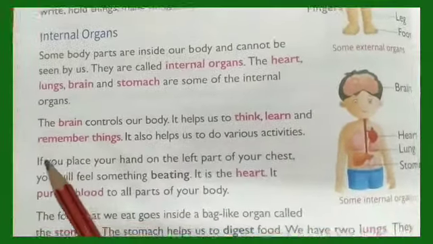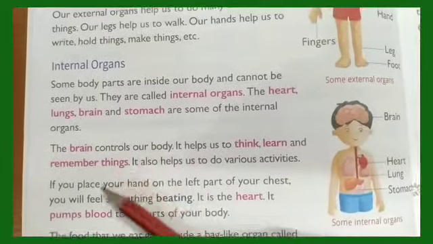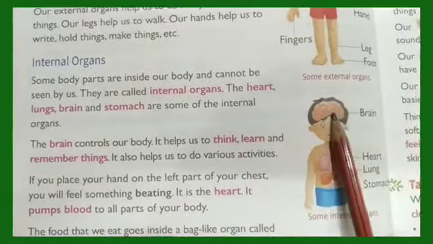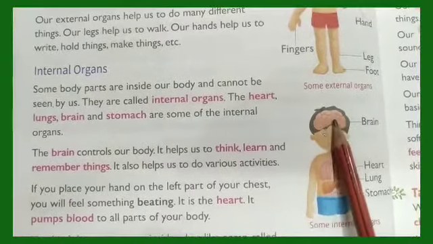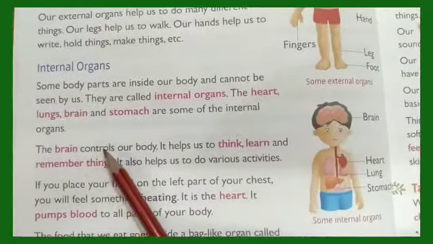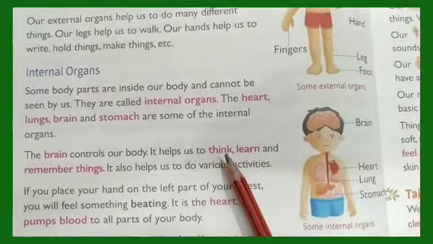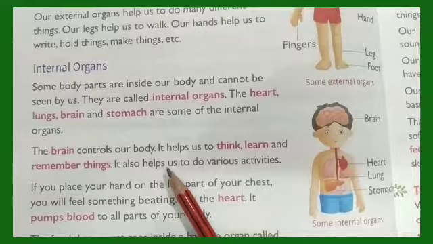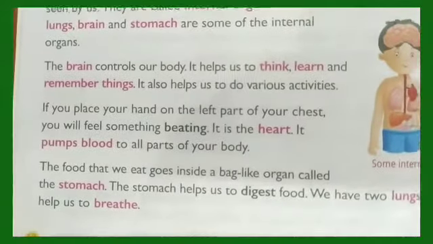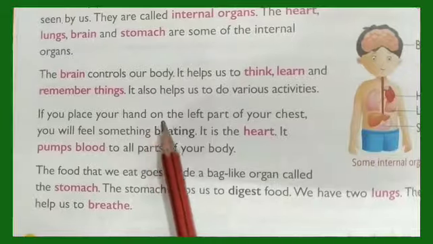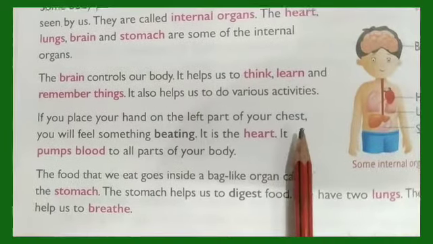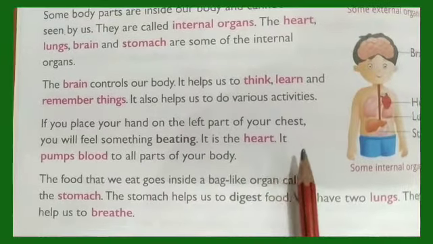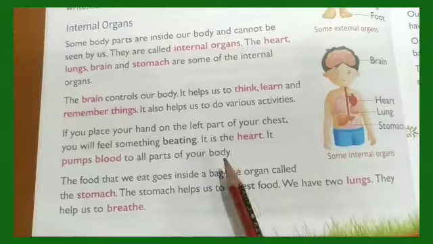Fine? Let us learn about what are the functions of all these internal organs. Right? Brain. Where is your brain? Look here. Your brain is inside, which helps you to think. Right? The brain controls our body. It helps us to think, learn and remember things. It also helps us to do various activities. If you place your hand on the left part of your chest, you will feel something beating. It is the heart. It pumps blood to all parts of your body.